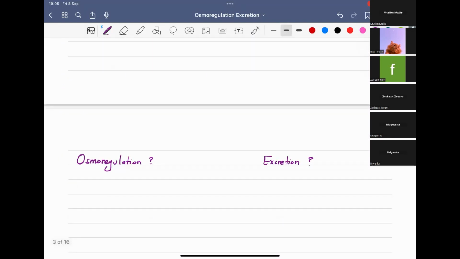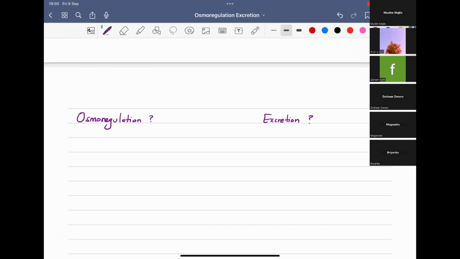First of all, what is osmoregulation, and why are we studying excretion together with osmoregulation? That is one of the questions we might be having. Osmoregulation and excretion are connected to each other. We will see how later. So first we need to know what osmoregulation is. It is a biological process, as you've been studying from the beginning of unit 5. It happens in the living body, not only humans but any other animal body too.